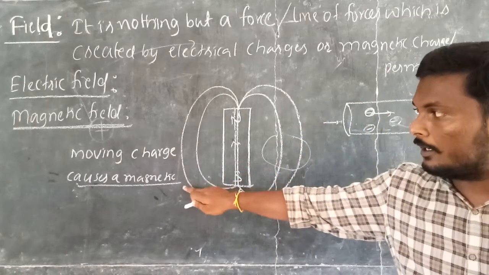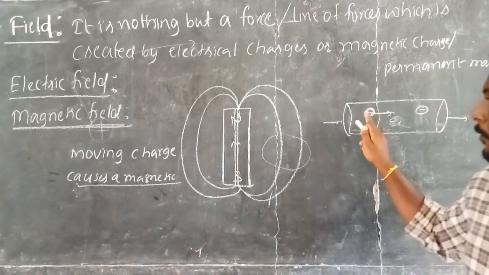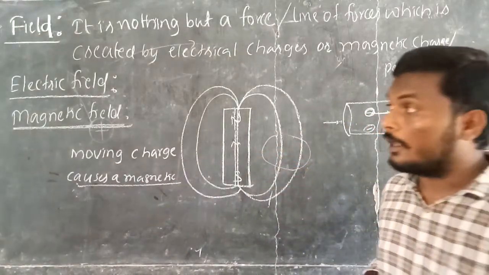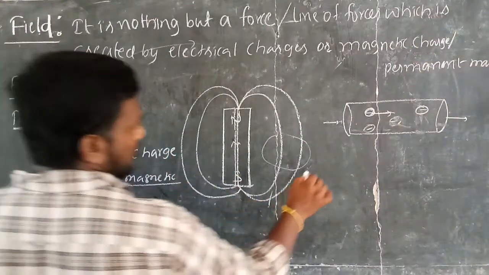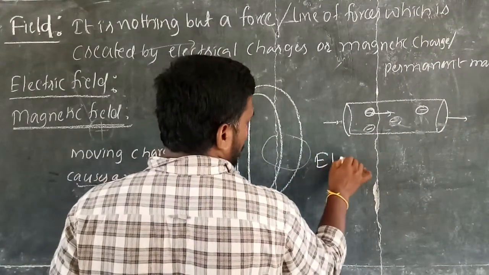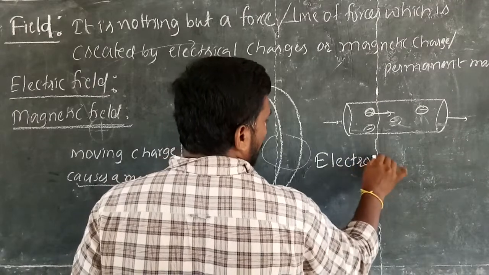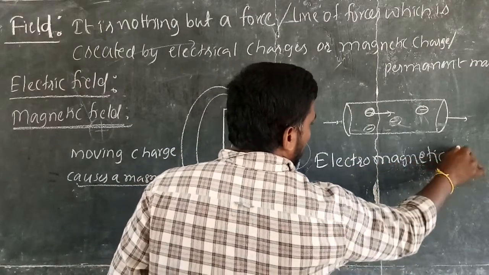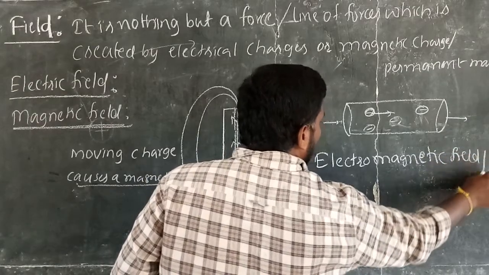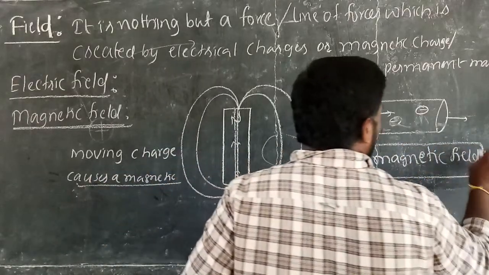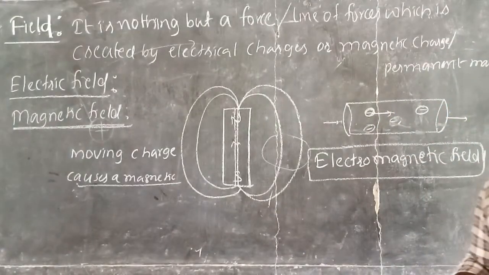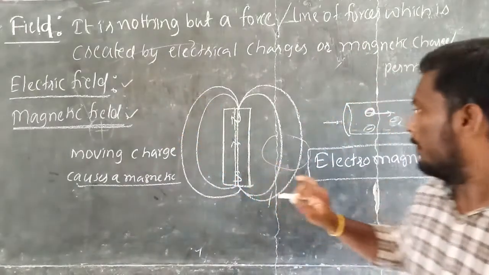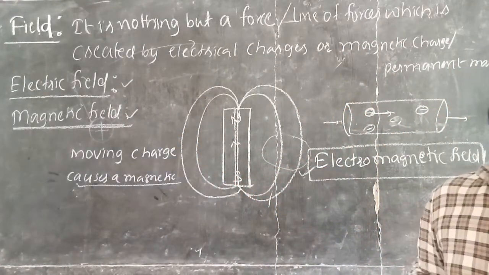As this magnetic field is produced due to the moving of electrical charges, such a field is also called an electromagnetic field. Now see, the comprehensive study of this electric field, magnetic field and electromagnetic field is our